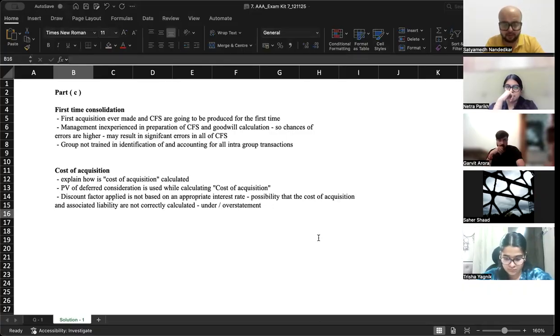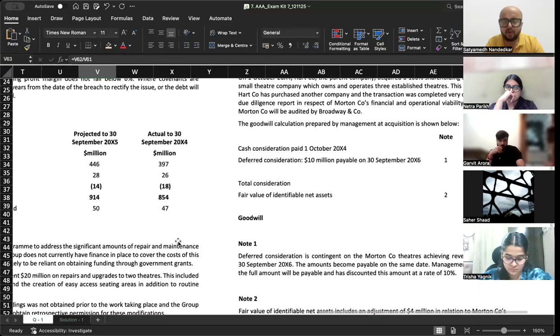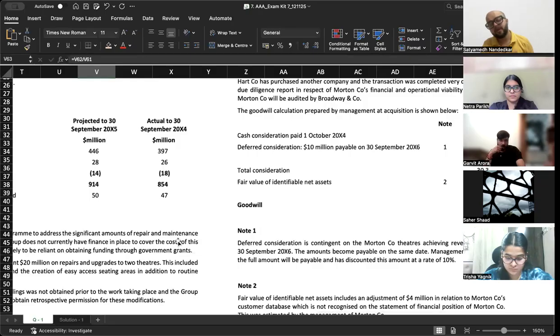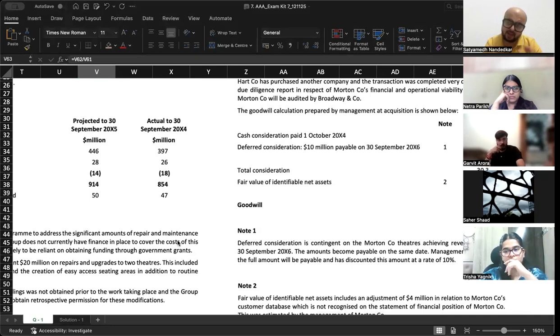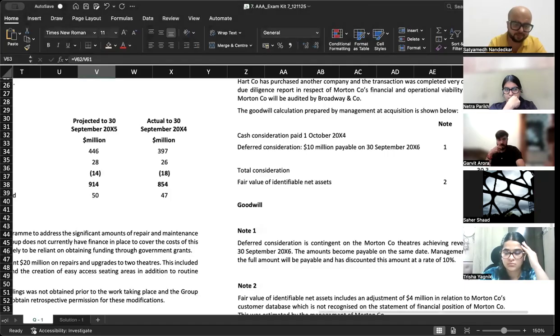Now, see what is one more point that you need to observe about deferred consideration. They have mentioned that deferred consideration is contingent on the company achieving the revenue targets. So is this also under contingent consideration? And tell me if you remember IFRS 3 that we saw in consolidation, how do we tackle contingent consideration in the calculation? Measure that at the fair value. Should be measured at fair value. Yes.